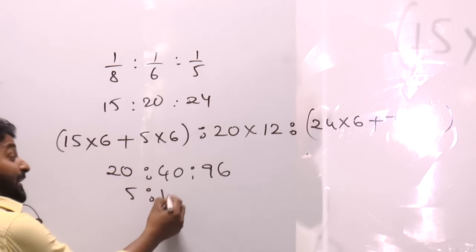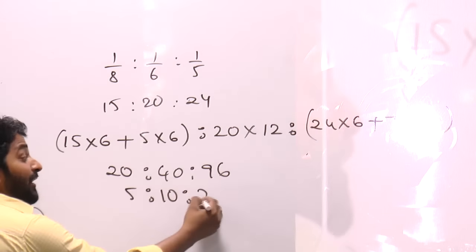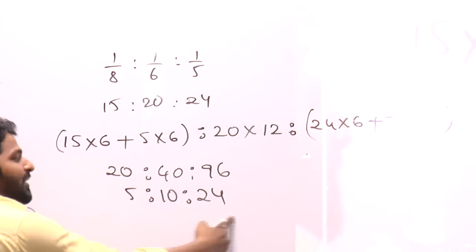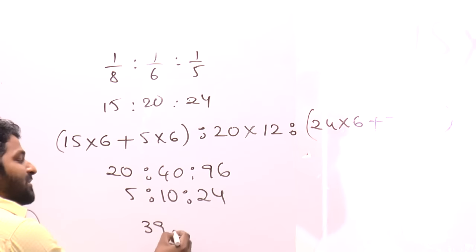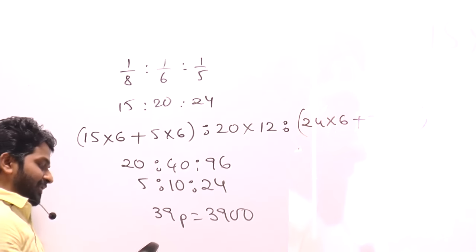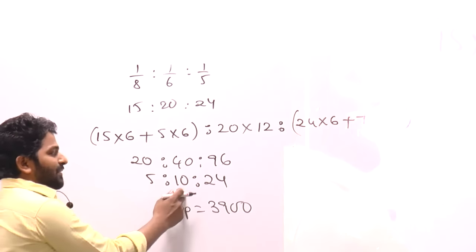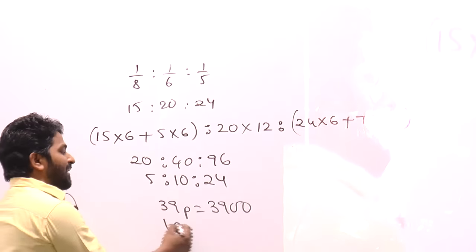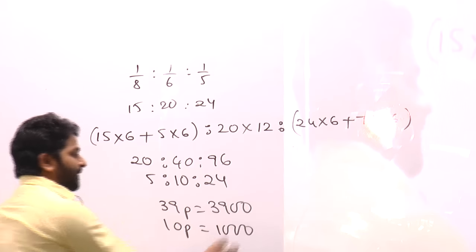5 times, 10 times, 24 times. Total how many parts we have? 39 parts. And total profit is 3,900, which is given in the question. So you are asked about B. B gets 10 parts, which is 1,000.